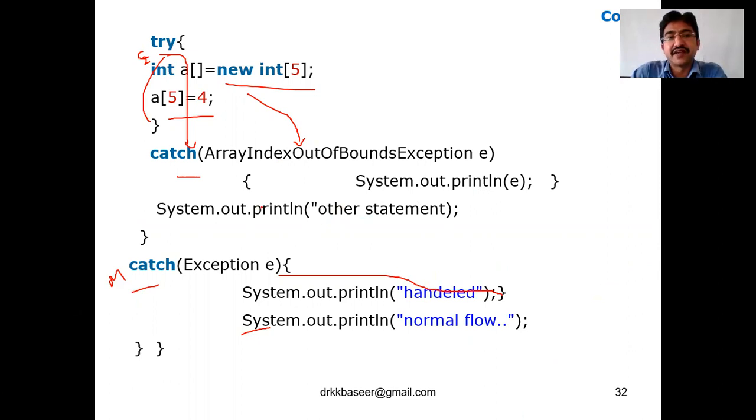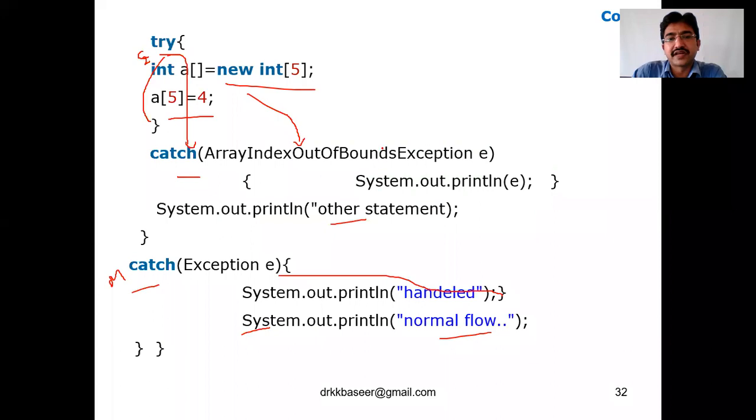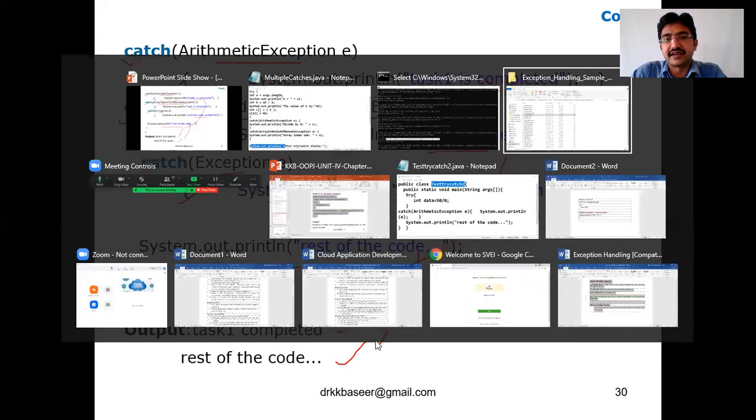And once the main code throws an exception, the handler will take care of that, and the normal flow will be executed. Now what is the output of this one? This is the first output. Next, this is the second output. This is the end of the inner nested try. Once it is done, this is the third, and 4 and 5 will be executed over here. Now let me run this nested example so that you can understand it very clearly.